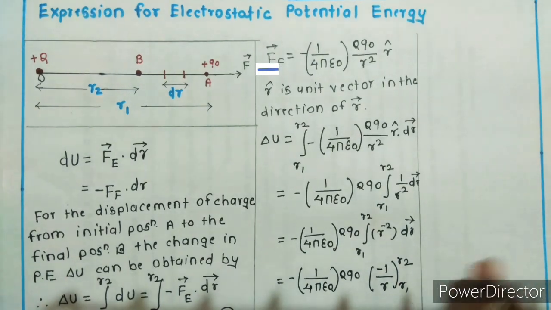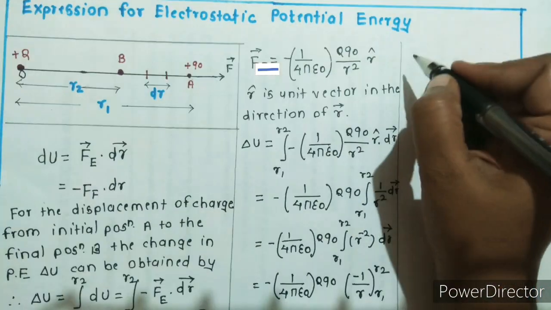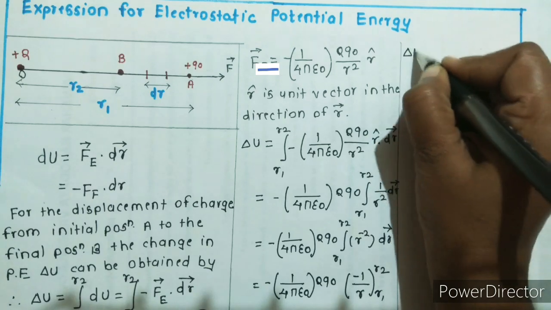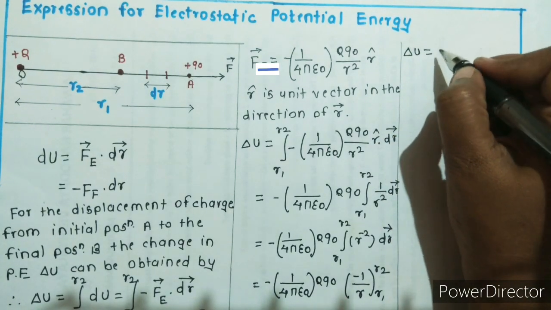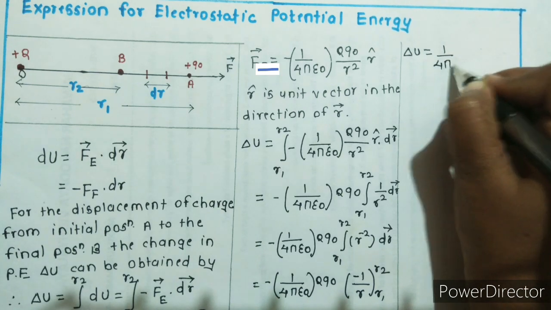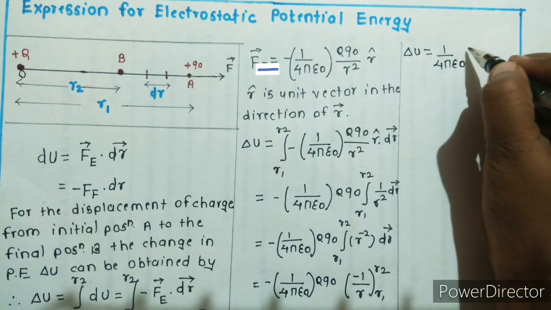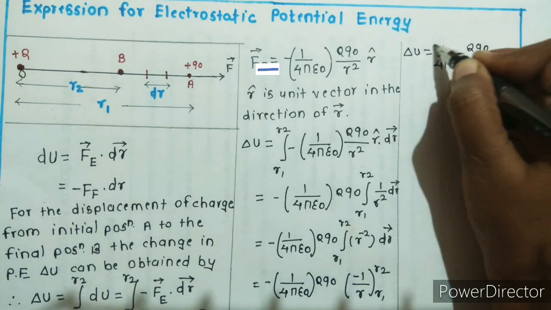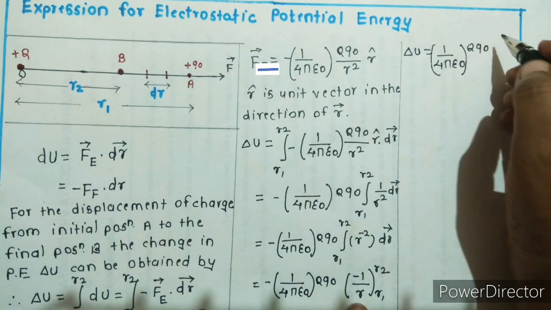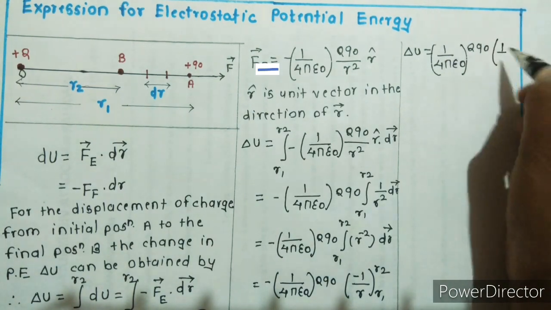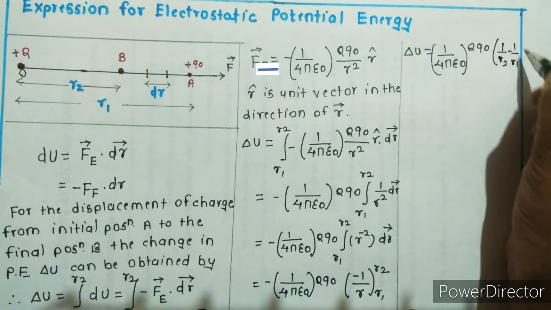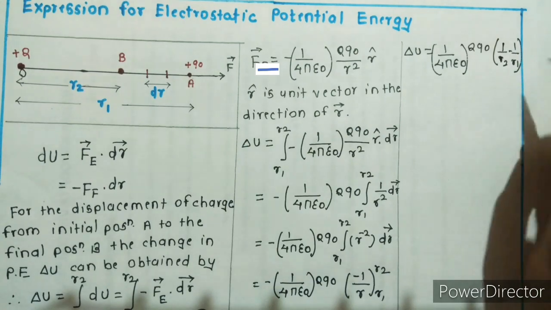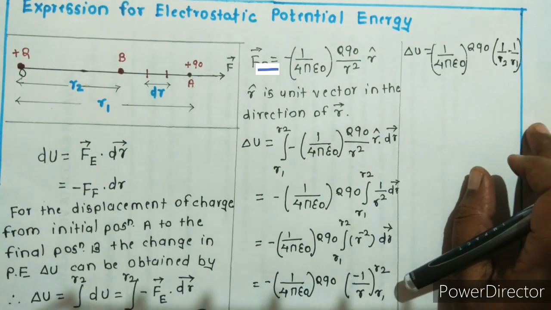So now put these values. What I get? Delta U is equal to minus minus gets plus. So 1 upon 4 pi epsilon 0 Q Q0, 1 upon final position R2 minus 1 upon R1.